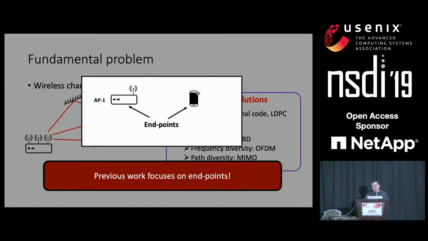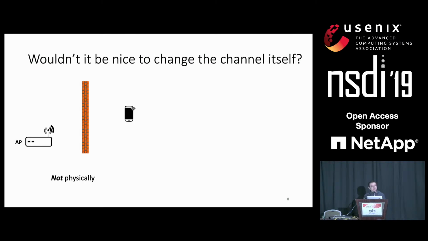So if we summarize all the previous works, we can find that all previous works focus on endpoints. They either optimize the sender or receiver. But we ask the question, wouldn't it be nice if we can change the channel itself? Of course, by changing the channel, it doesn't mean that you should physically change the environment, like you break the wall to let the signal go through.